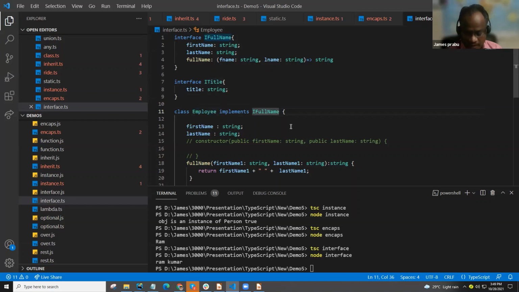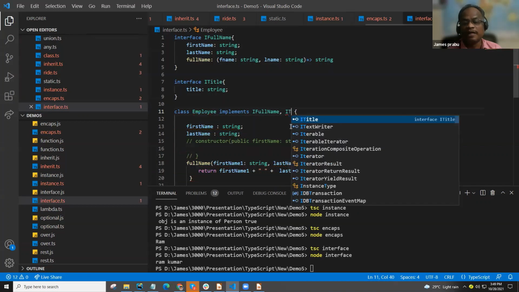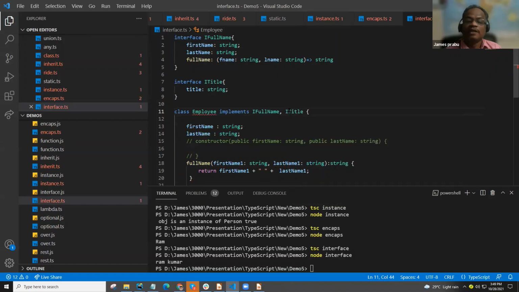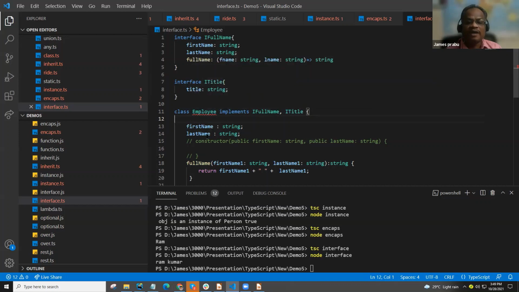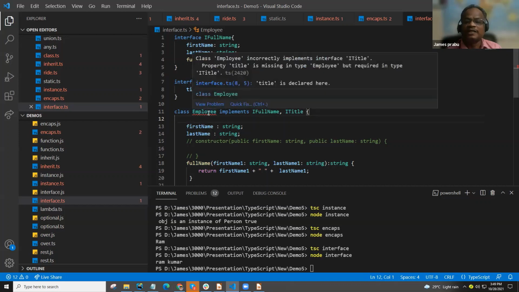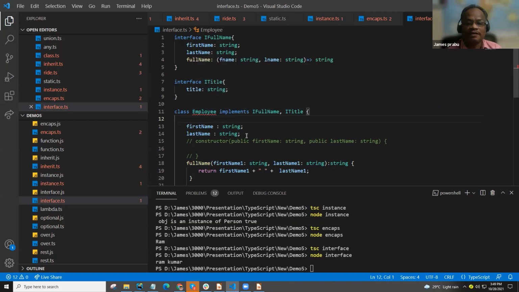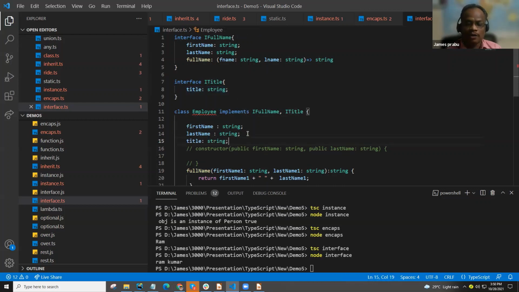So that means in comma separator, we can give this interface name I title. When we add it here, it will complain about that. What the complaint means is that this interface property we haven't created here yet. So if you create title, or just copy and paste it here, it is not an issue whether you are using it or not.